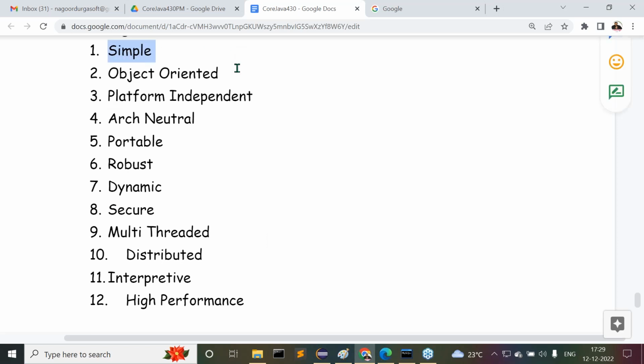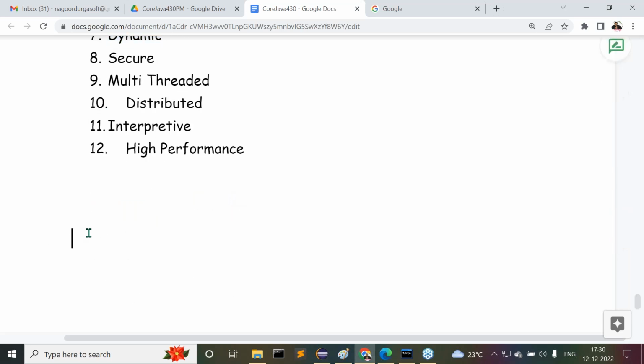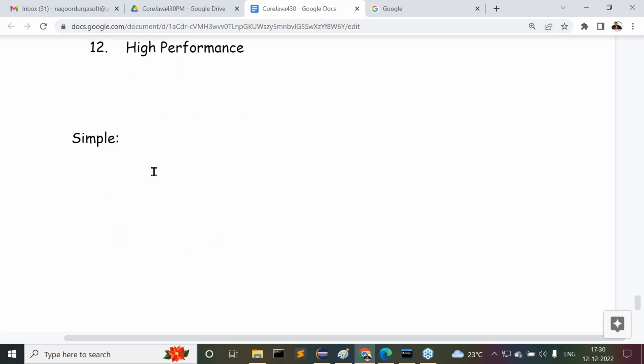Maybe simple, object oriented, platform independent, architectural neutral. Next one is dynamic. So almost six or seven we covered here, but the remaining things are not covered. Anyway, we are going to understand one by one clearly. Observe carefully. First one, a simple programming language. How is Java a simple programming language? Now I'll give some reasons to you.